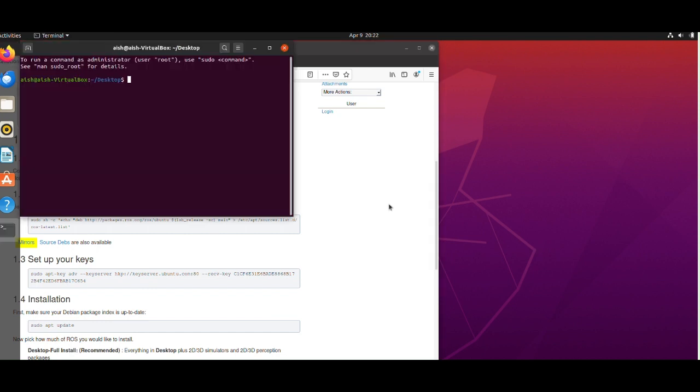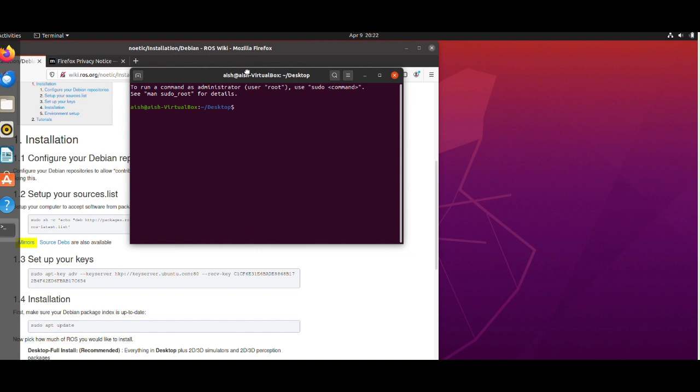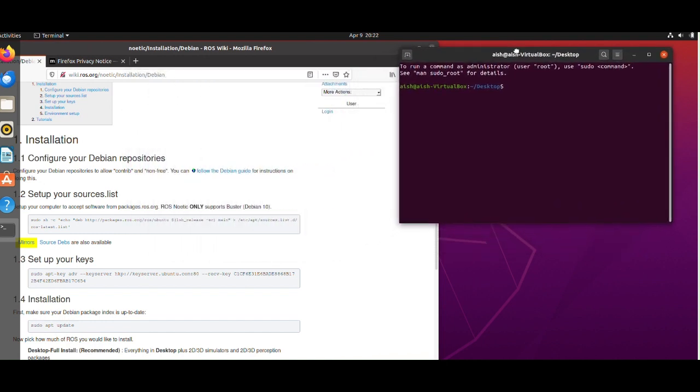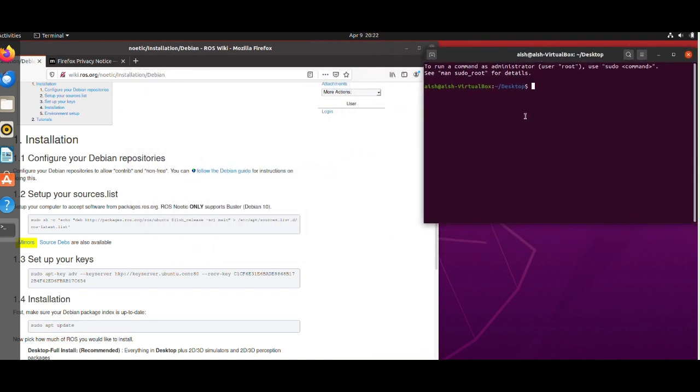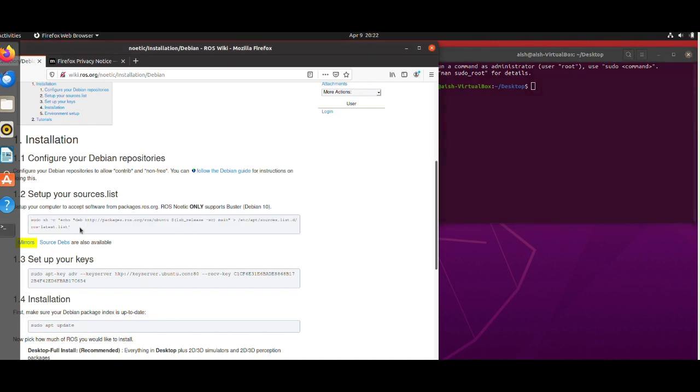Now let me open the terminal. The first thing we have to do is set up the sources list, and we have to do this because before the installation of ROS Noetic, we have to set up the environment.